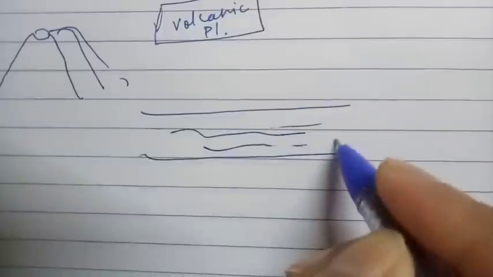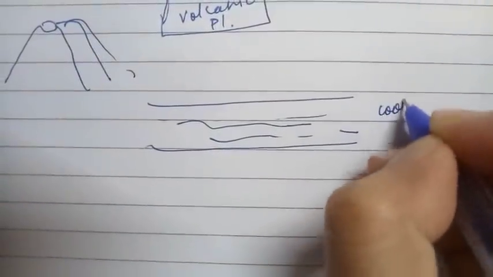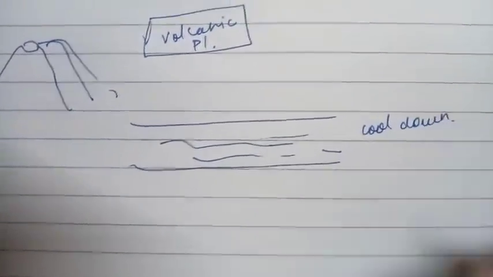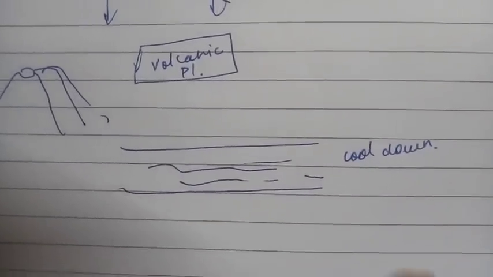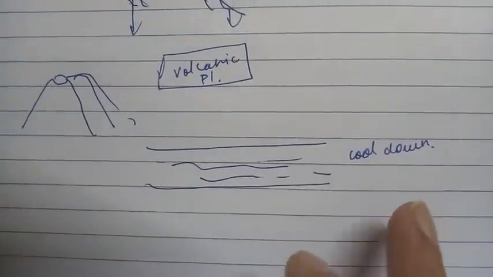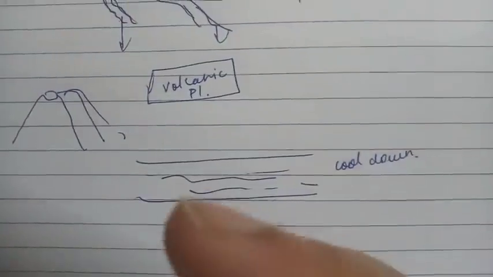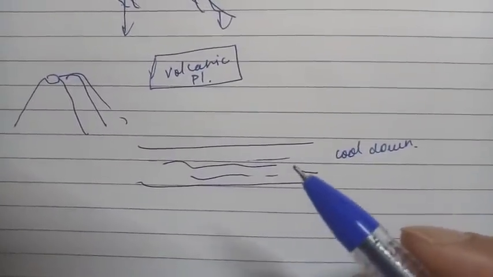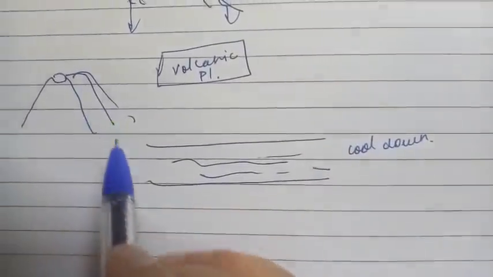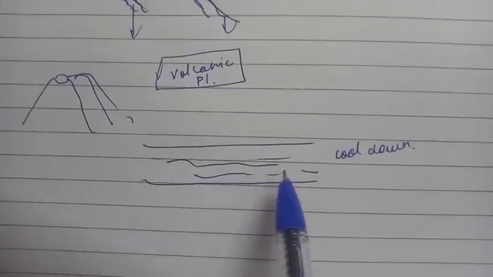When it cools down, this is very common in places of active volcano, where volcanic eruption is a very common thing, it always erupts. So first this lava or magma has come out, it has poured out on the land, and this is cooled down now.